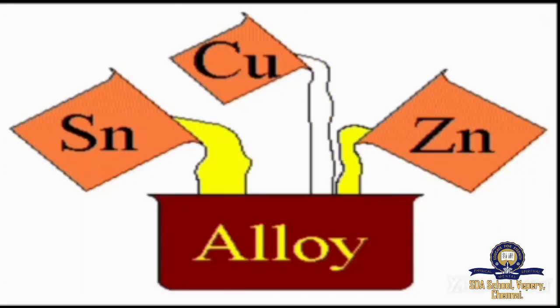Next example is making of alloy. Metal is the one that occurs naturally. Alloys are made by mixing metals. This is done by humans. So, it is a man-made change. As you see in the picture, three metals are melted and mixed together to form an alloy by humans.